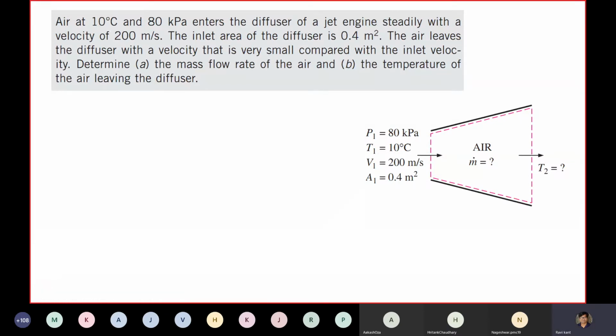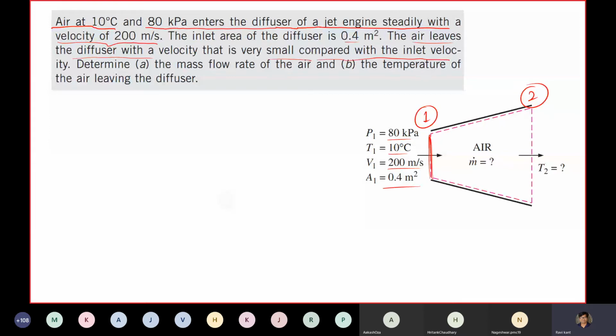Take up a pen and paper and do it with me. Air at 10 degrees C and 80 kilopascal enters a diffuser of a jet engine steadily with a velocity of 20 meter per second. Everything is given: P1, T1, velocity, and the inlet area and the area at 2. The air leaves the diffuser with a velocity that is very small compared with the inlet velocity.